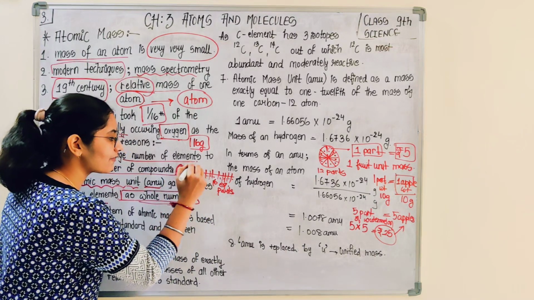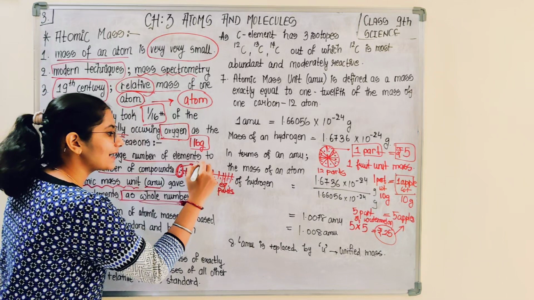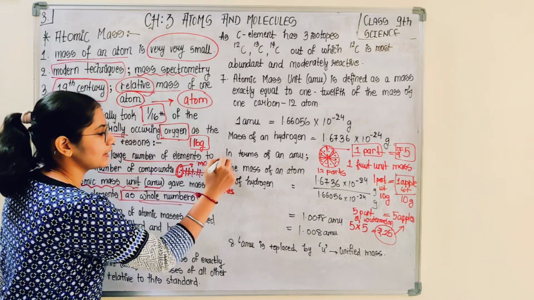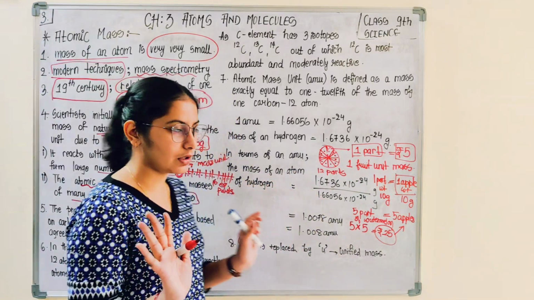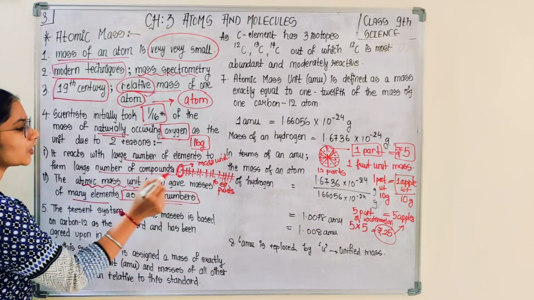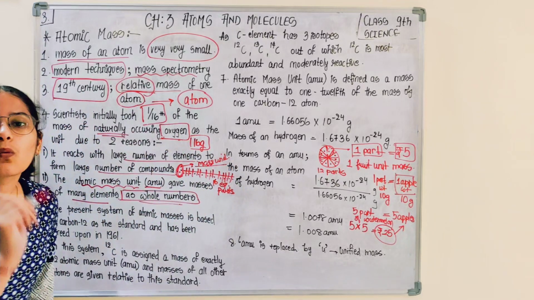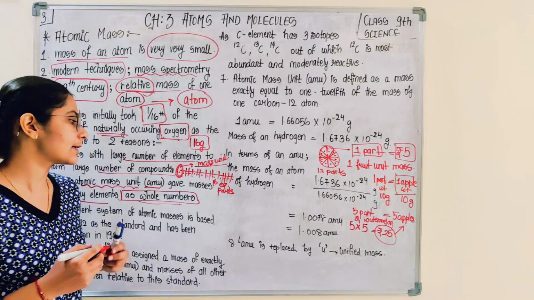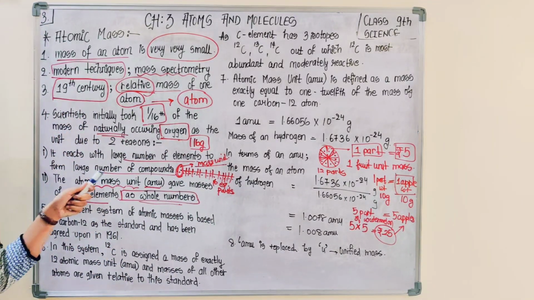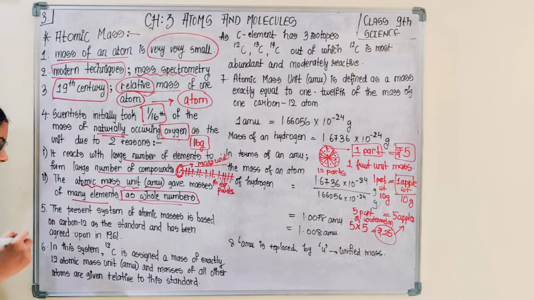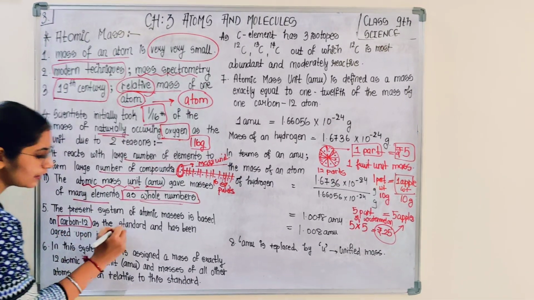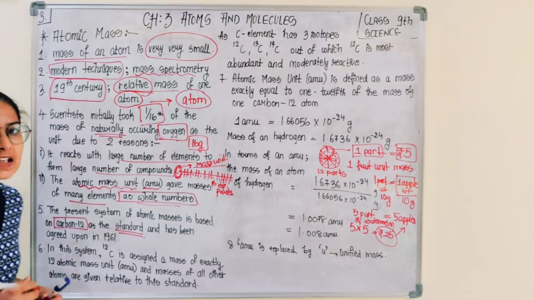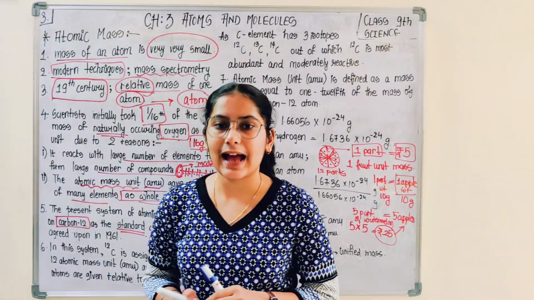One part they have considered as the standard atomic mass unit. Here one part of watermelon was considered as the standard atomic mass unit. So they decided that one part of oxygen should be considered as one atomic mass unit. Now why they chose oxygen we have already discussed, but nowadays instead of oxygen they are using carbon 12 as the standard for calculating the mass of other atoms.